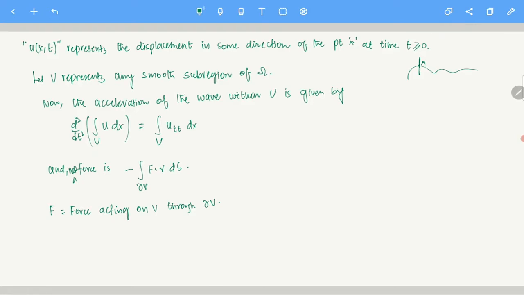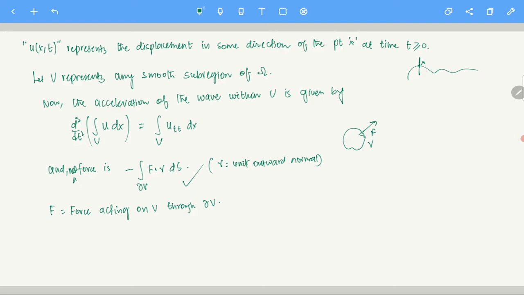And so essentially what is happening here is this. See, Newton's law says that mass times acceleration is the net force. This is the net force. So you see, at every given point the force is F, outside. Let's say that's your V, and at any given point the force is given by F. So on the whole boundary, the force is given by F dot gamma. Gamma is the unit outward normal. So the net force is given by the integral of F dot gamma.